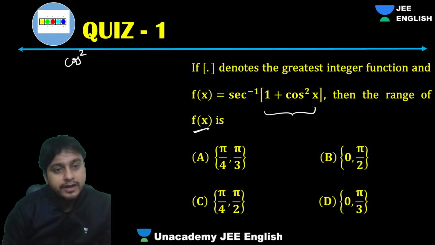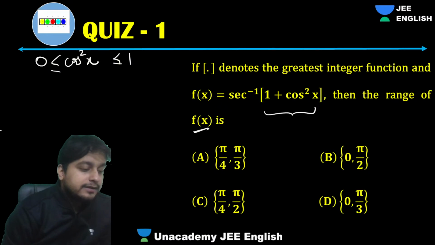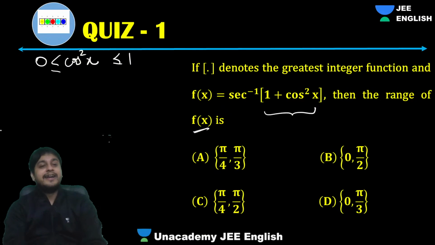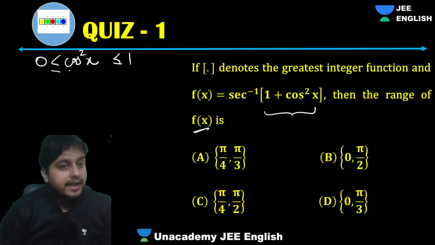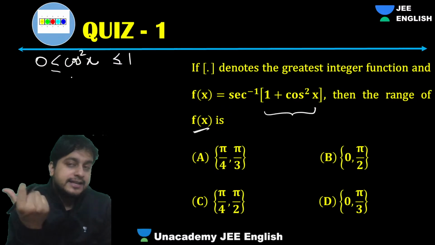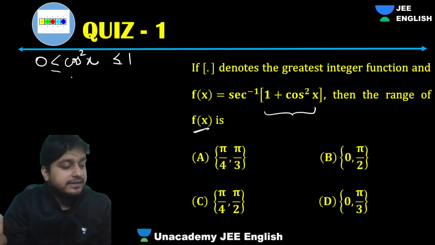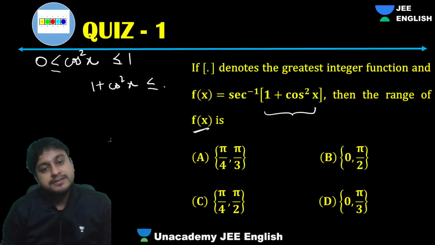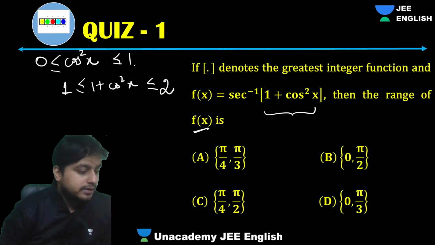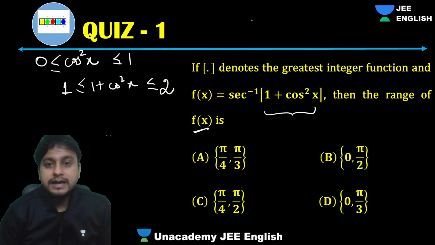Everyone knows that cos square x lies between what? 0 and 1. Definitely we know this, right? Cos x lies between -1 and 1, so its square will be between 0 and 1 for sure. Now if we just add 1 to this, 1 plus cos square x will be lying between 1 and 2, right? If you just add 1 to this. Clear?